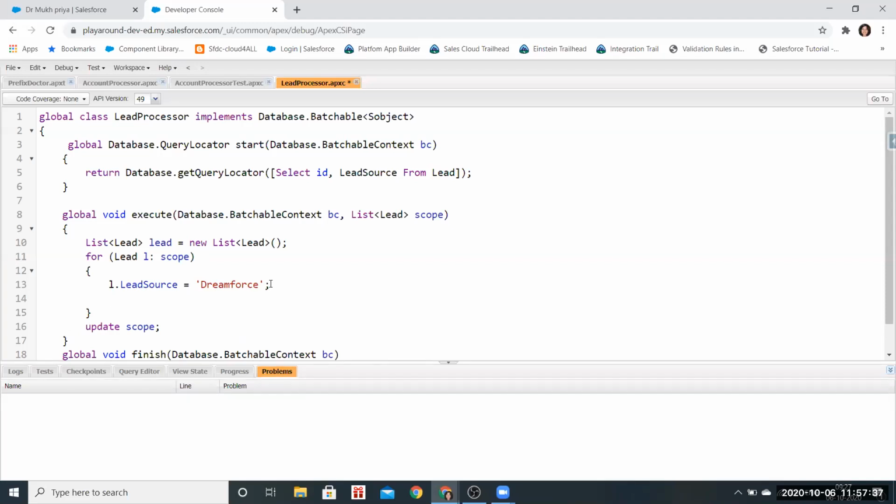So it will be dot add l. But do we not need to update the scope then? We will just update the lead list now. Yeah, update the lead.